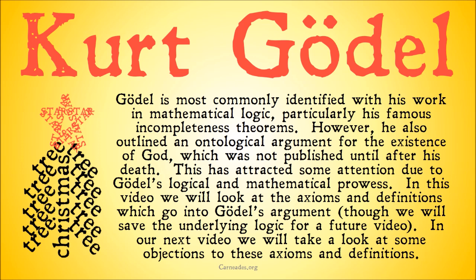In this video, we're just going to look at the axioms and the definitions which go into Gödel's argument. Basically, the things that you would have to accept in order to get the argument going. We're going to save the underlying logic, because it's a little bit complicated, for a future video. Though, don't worry, we're definitely going to get there, because this is a cool argument, both in what it does, but also in the way that it works logically. And in fact, it's probably more interesting logically than it is as an argument for the existence of God. In the next video following this one, we'll take a look at some of the objections to these axioms and